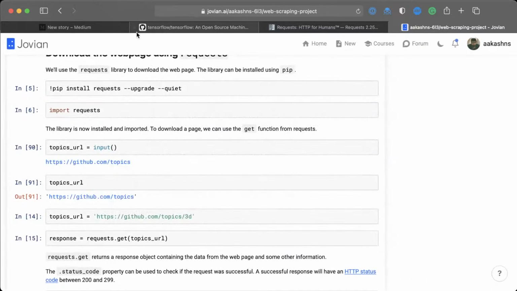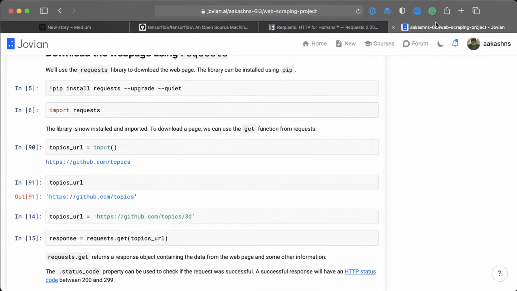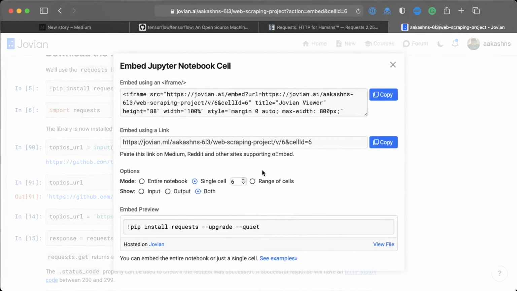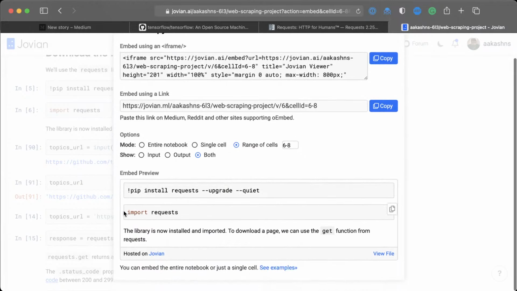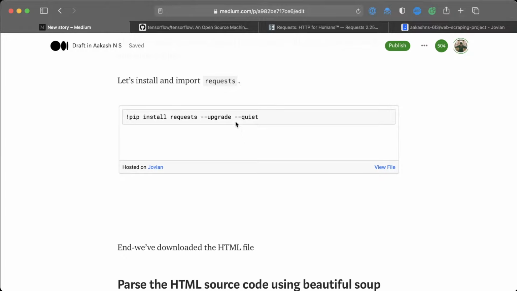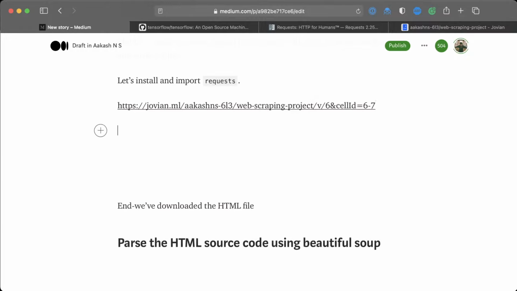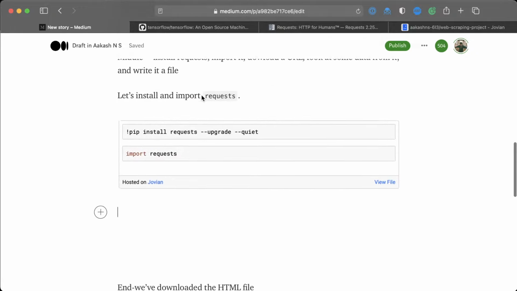In fact, if you look at our text here, it says let's install and import requests. So how about we get both of these cells together? I'm just going to click embed cell here, and I'm going to say embed range of cells 6 to 8. And here's an embed preview. This shows us that this is going to take 6, 7, and 8. I'm just going to need 6 and 7. Okay, so I'm just going to copy this and paste it here. So now we've said let's install and import requests, and we have now pasted the code to do that.